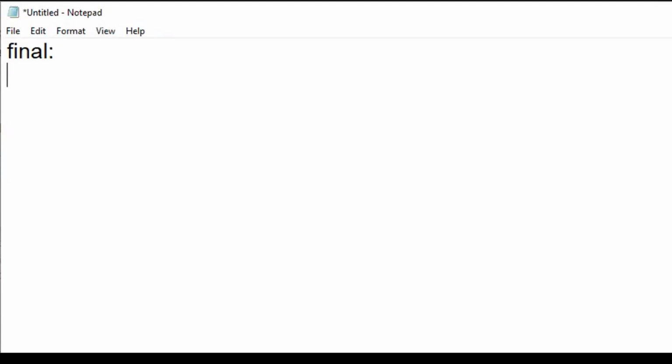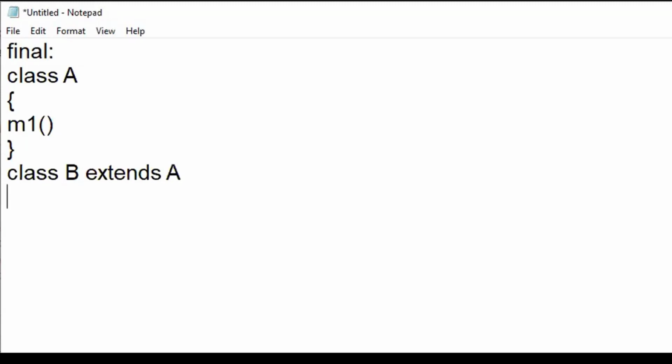What I mean to say is, if you have a class A, in this class A you wrote a method m1, there is a definition for m1 written. When a class B extends A, and here also I define m1, then obviously there will be method overriding,